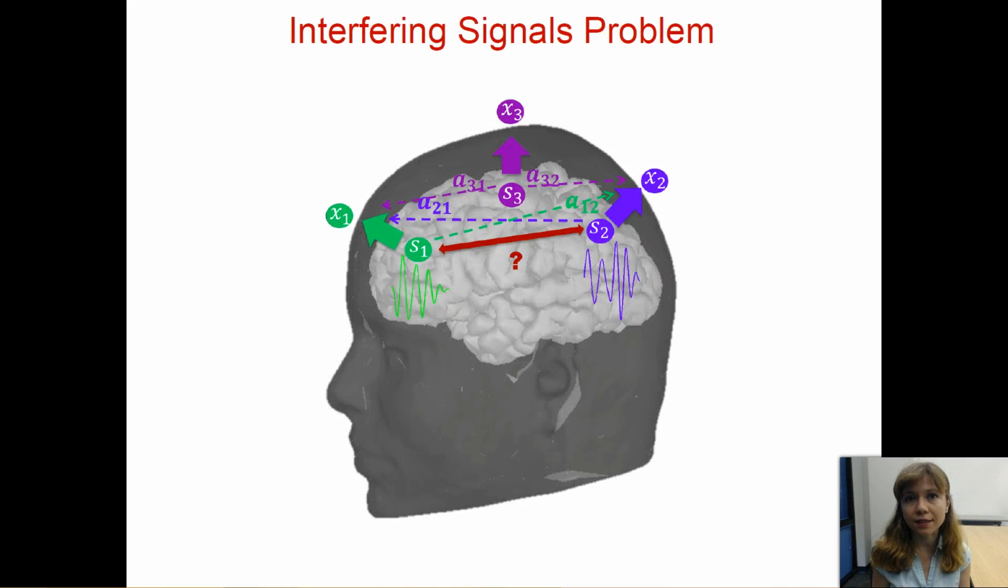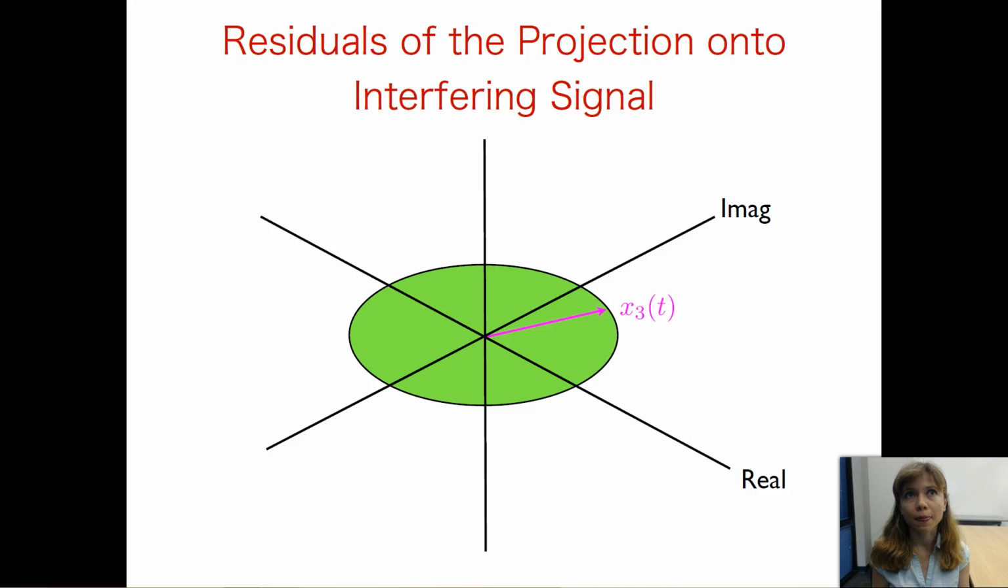However, in practice, in addition to the crosstalk problem, we may have an interfering signal problem, so that there might be another source which might cause an increase in the other channels. For this purpose, we came up with a novel measure called partial lag coherence.